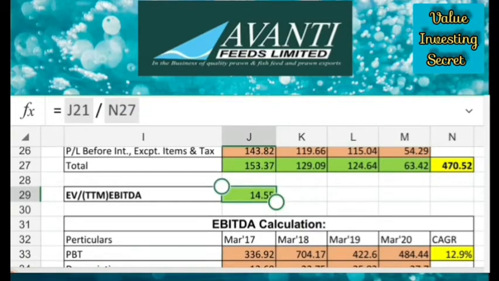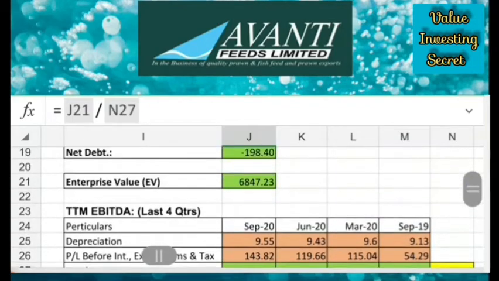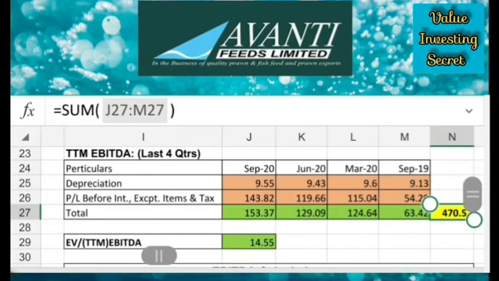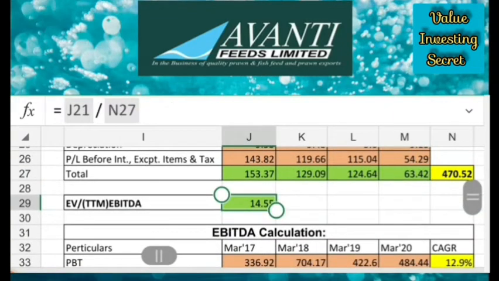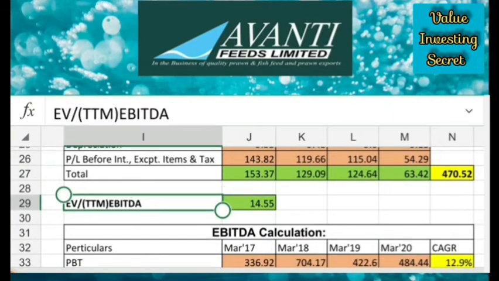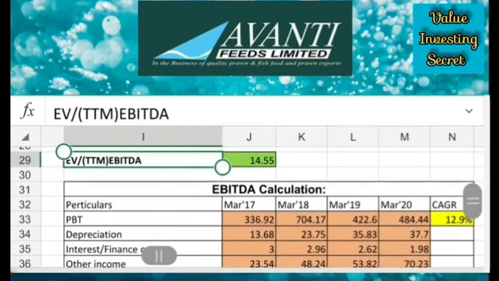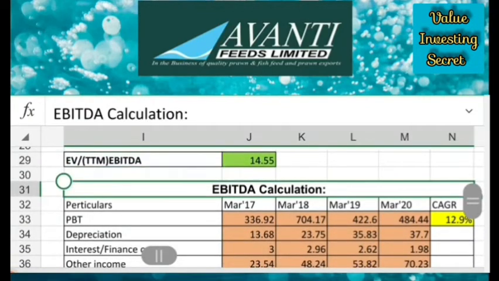Then EV by TTM EBITDA is 14.55. This is the multiple, that is enterprise value divided by TTM EBITDA. So I got 14.55 as the EV by EBITDA multiple. Then to estimate the EBITDA growth, we have to calculate the CAGR of EBITDA.